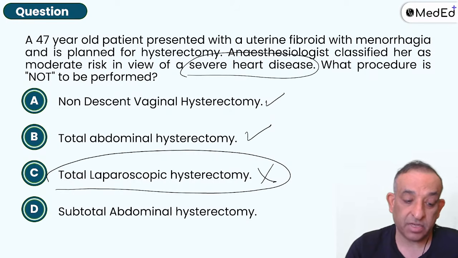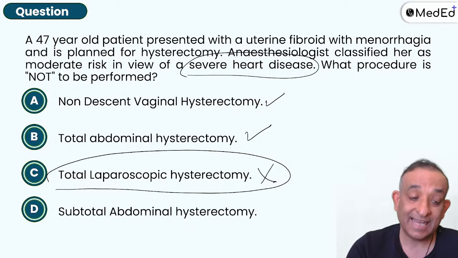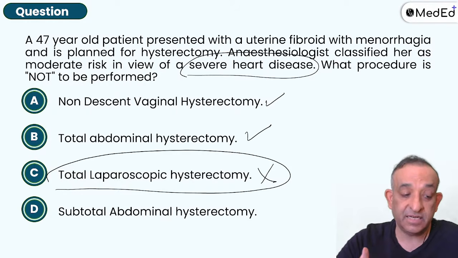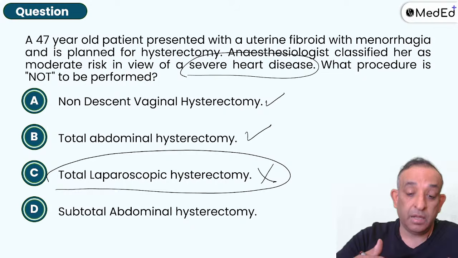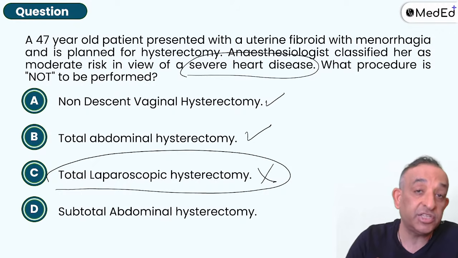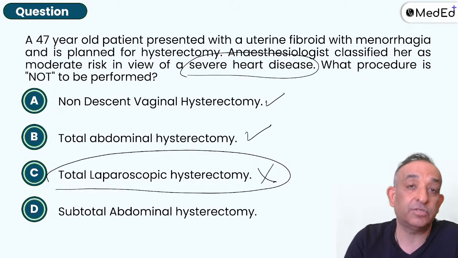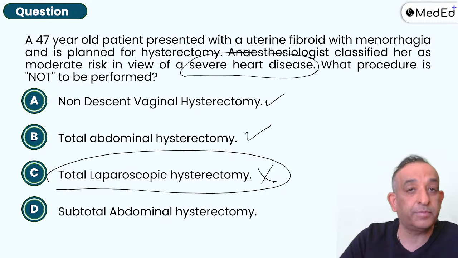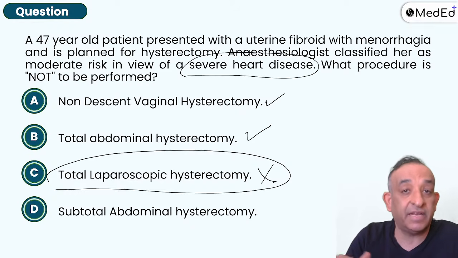Right. When we're talking about this, please remember, the problem with a laparoscopic procedure is that the patient will have a distended abdomen, and a distended abdomen will make diaphragm movement very difficult. Because of the poor diaphragmatic movement, the patient will go into CO2 retention during surgery. I don't want those complications to happen in a patient who's got a heart disease. So any patient in a laparoscopic procedure may have a compromise and may have a retention of CO2. That's why the anesthetists keep fighting with us that Dr.